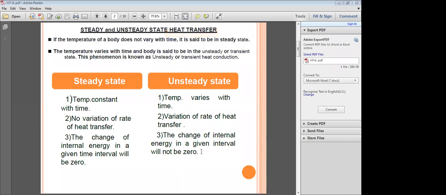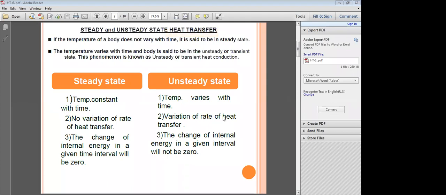But in the unsteady state, that component will be there, that is ∂E/∂t or dE/dt. The change of internal energy in a given time interval will not be zero in the unsteady state. Like that, you can differentiate steady state heat transfer and unsteady state heat transfer.